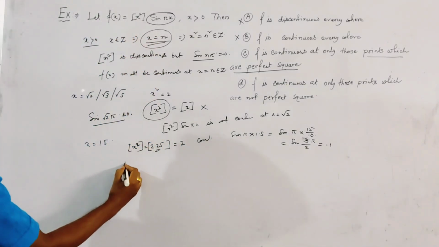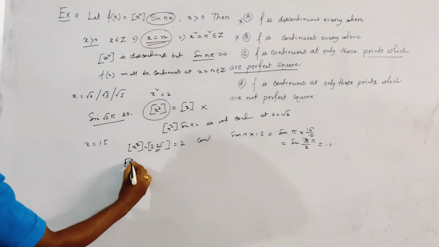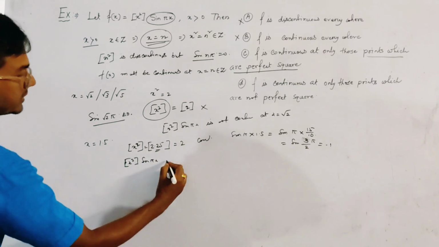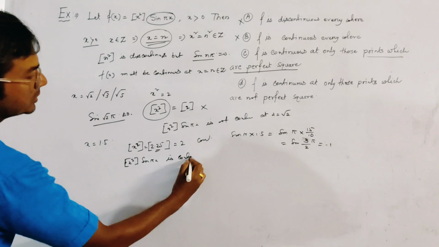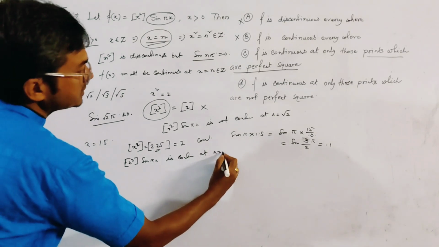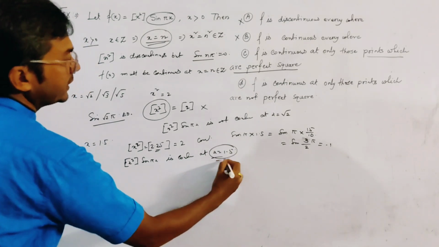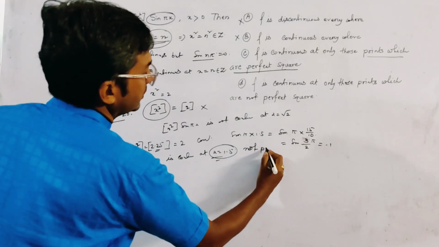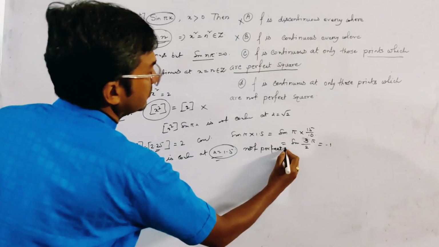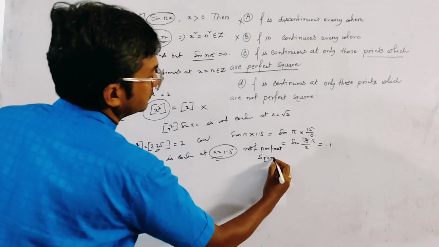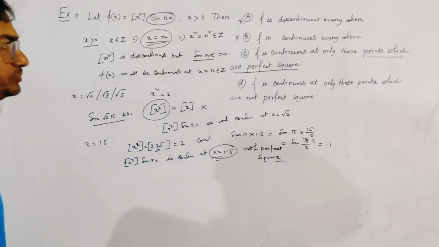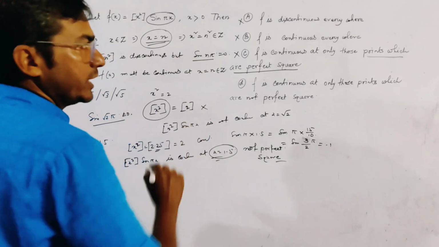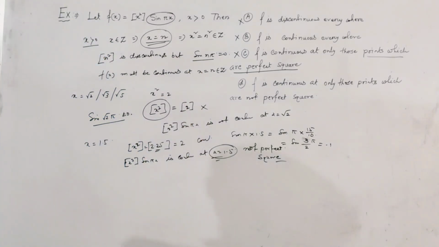So the total function [x²] sin πx is continuous at x equal to 1.5, but x equal to 1.5 is not a perfect square. So this option is also not correct, right?